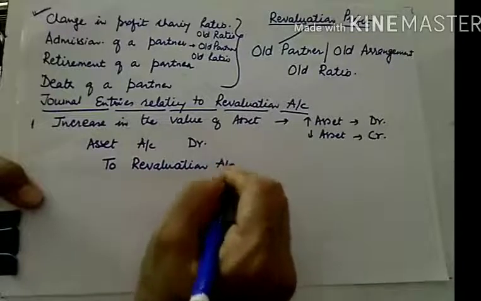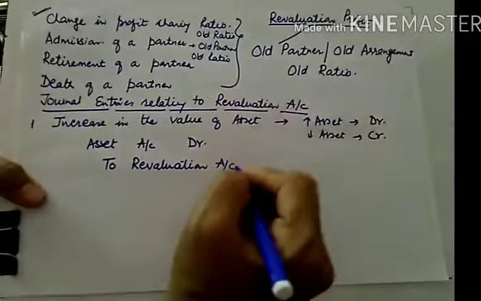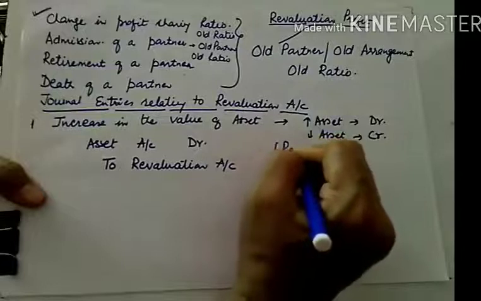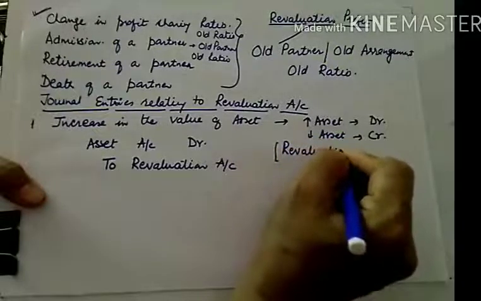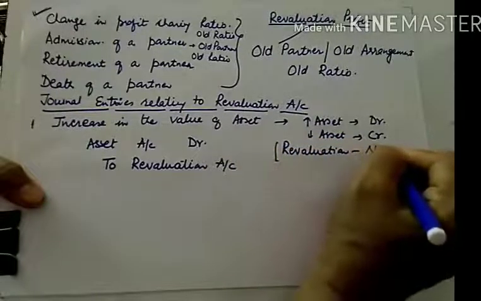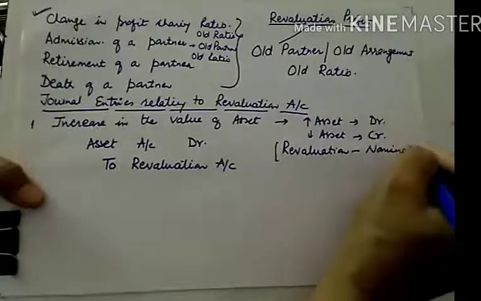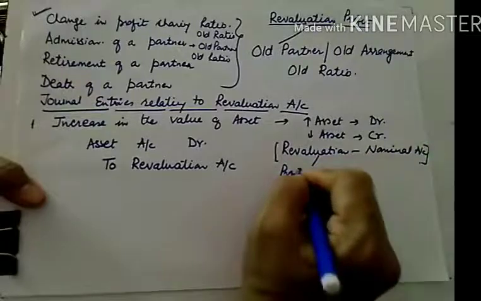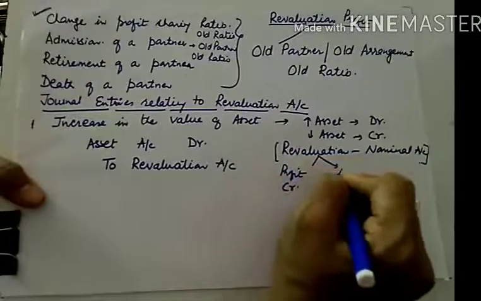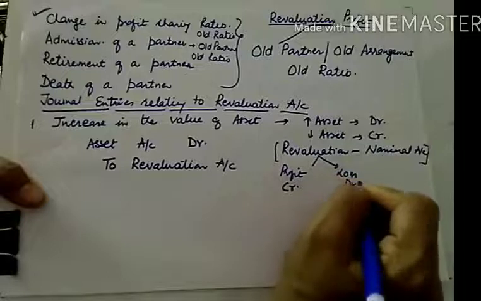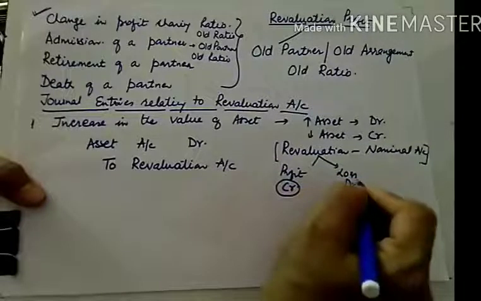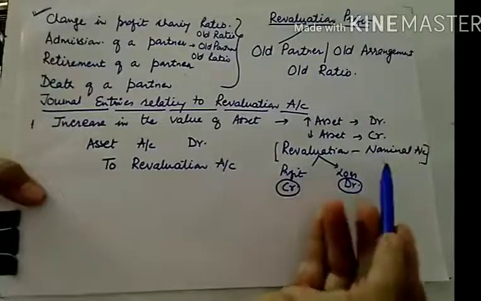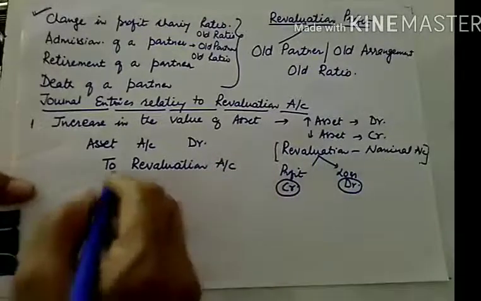And here I need to mention that revaluation account is a nominal account. What is the rule for nominal account? In case of profit, it will be credited, and in case of loss, it will be debited. So you must remember the rules of recording in revaluation account, because this can come in 1 marker questions. So I hope this entry is clear.